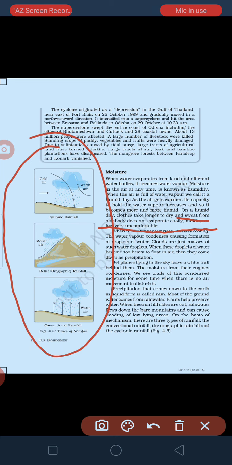First is your evaporation. Evaporation means when the water from your water bodies evaporates and it becomes cloud. When it becomes cloud, it is called condensation. Okay, and after condensation, it again falls on the earth's surface. It is known as precipitation. Okay, you can see over here the word precipitation is given, condenses is given, and over here it's given evaporate.